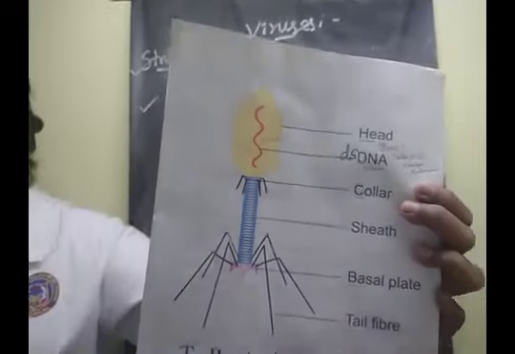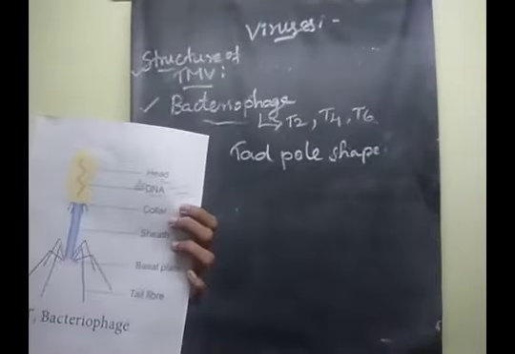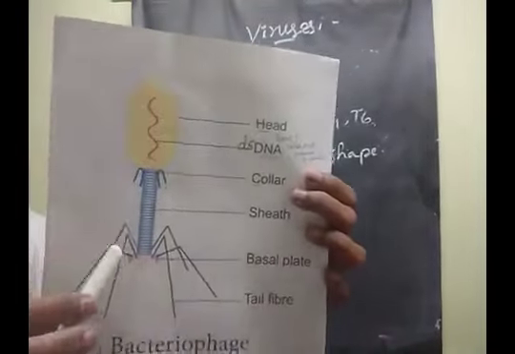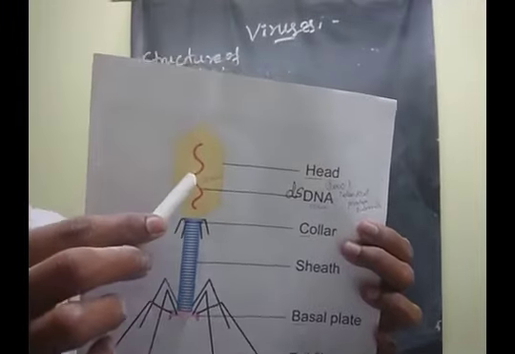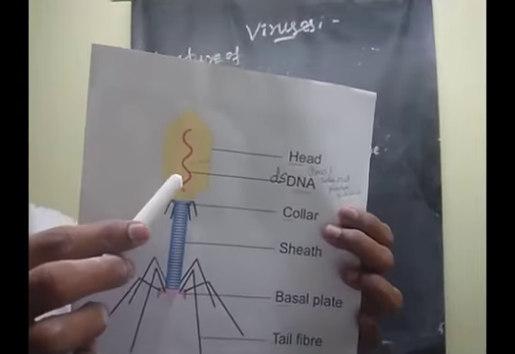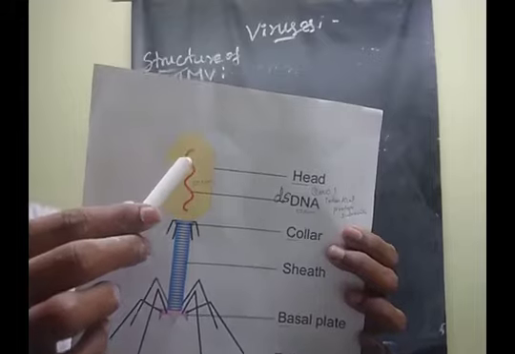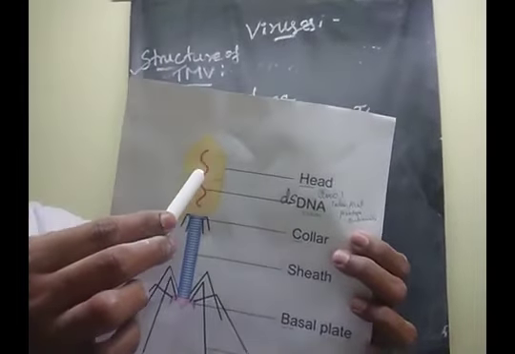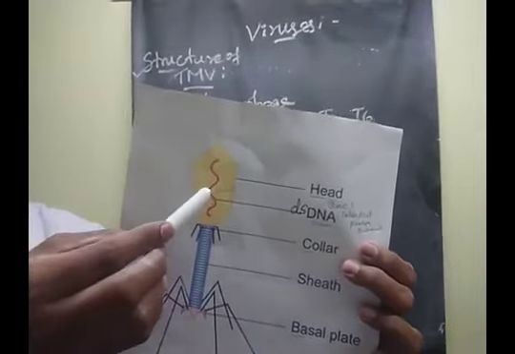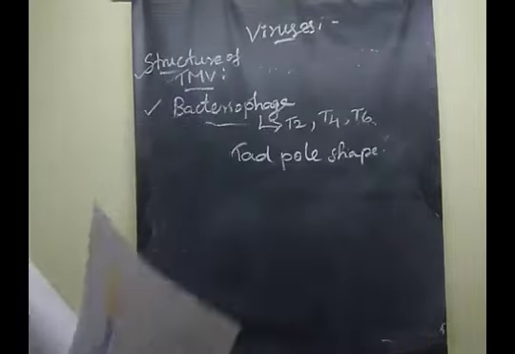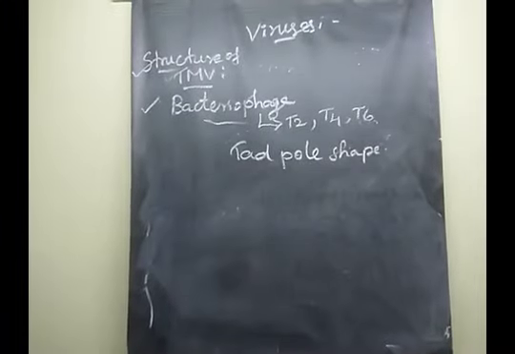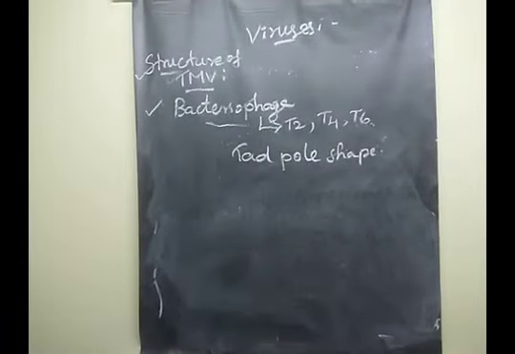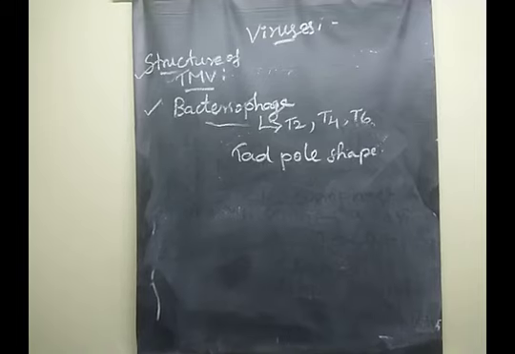Yes. The next one is the DNA material. The DNA molecule is about 50 micrometres long and is tightly packed inside the head.